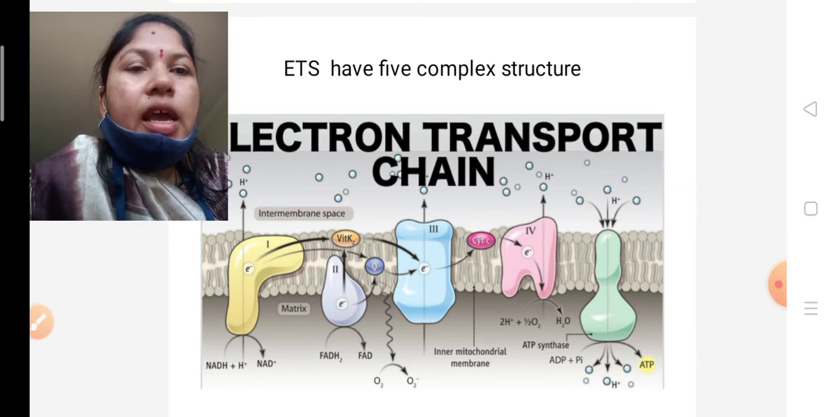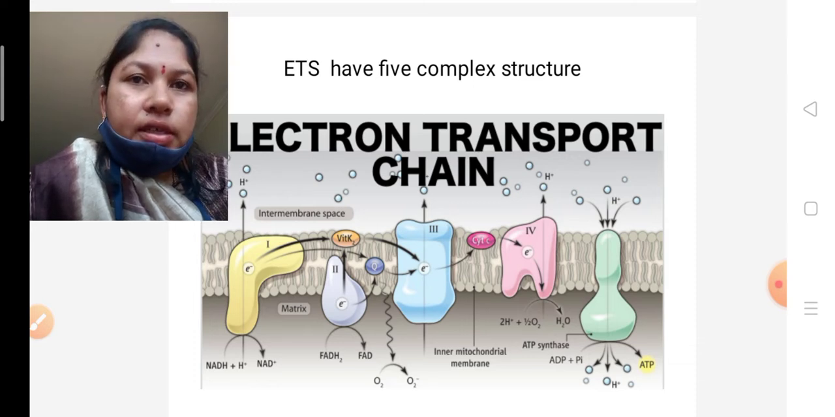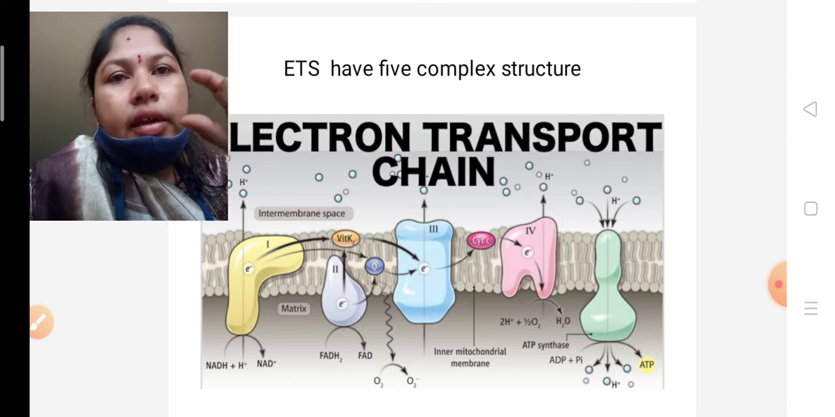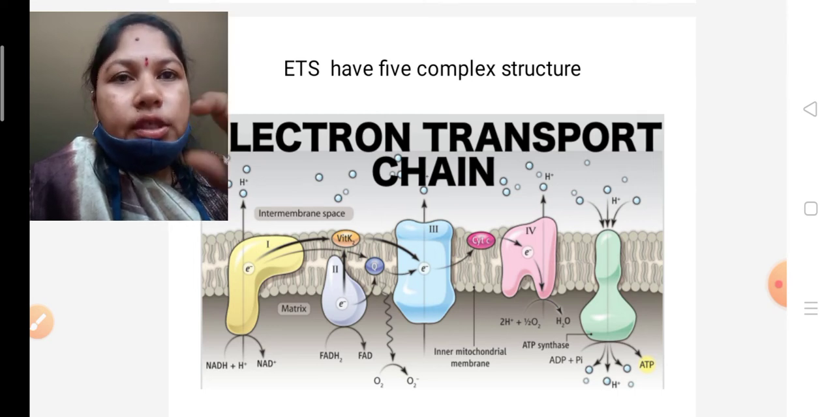Okay, see, the electron transport chain has 5 complexes. Through those 5 complexes, electrons are transferred from one complex to the next. So this is called the electron chain.